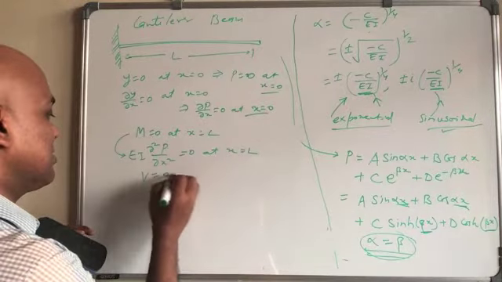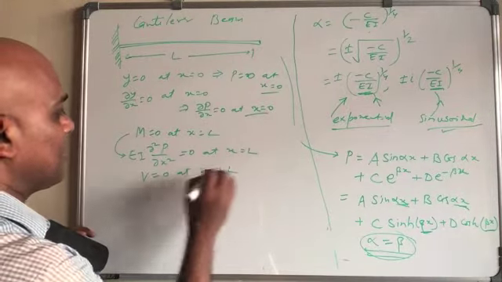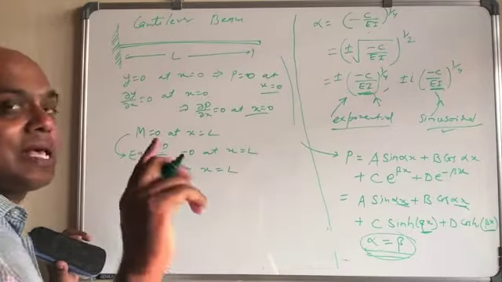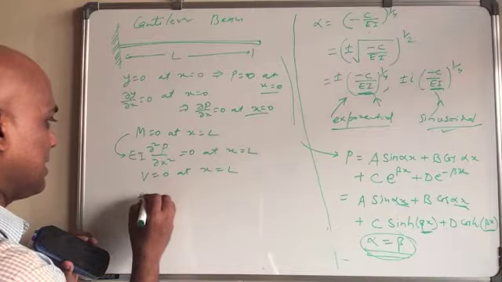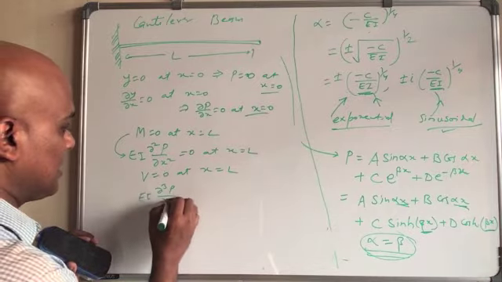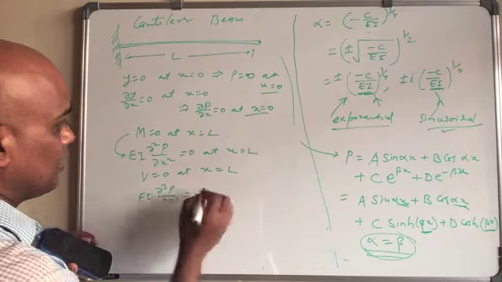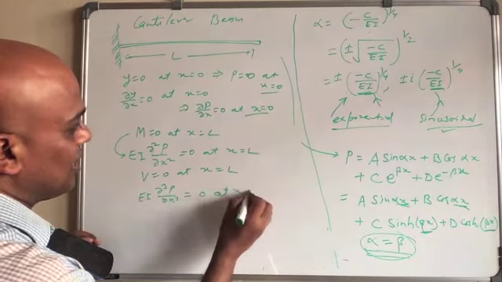So V equal to 0 at x equal to L, and you know V equals dM over dx. So that means EI del cube p over del x cube equal to 0 at x equal to L.